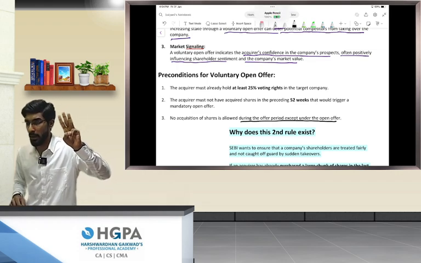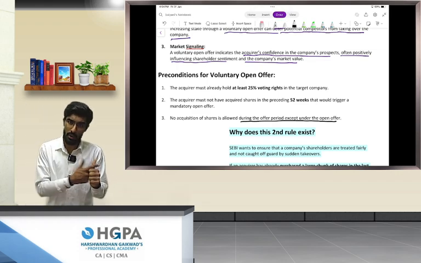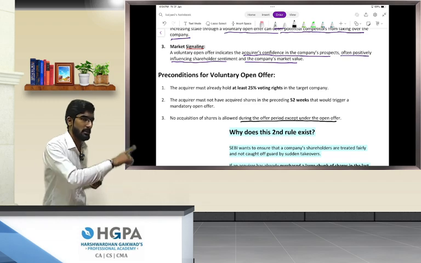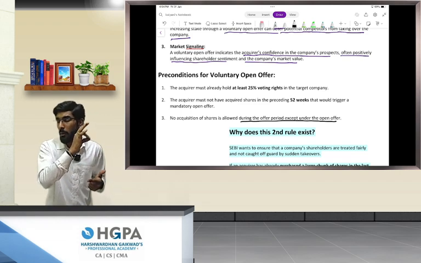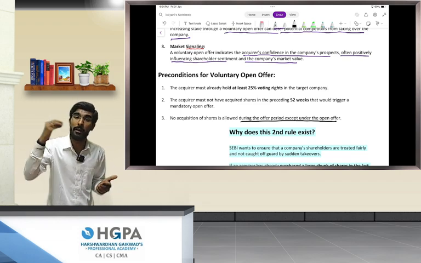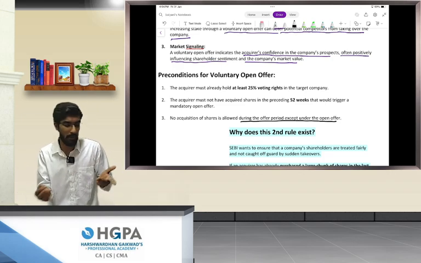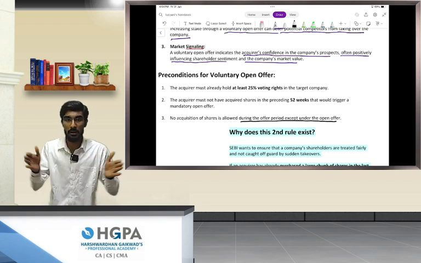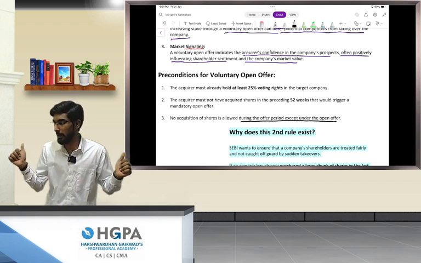3 conditions we learned. Number 1 is at least 25% shareholding. Number 2 is 52 weeks: I should not have bought any shares that would have required me to make a mandatory open offer. Number 3 is I should only purchase shares under the open offer. Are we clear?